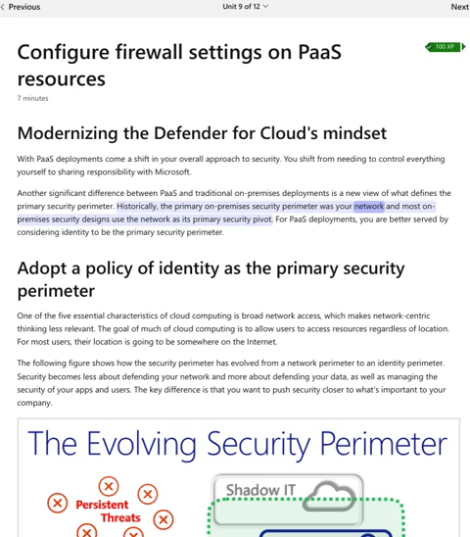Historically, the primary on-premises security perimeter was your network, and most on-premises security designs use the network as the primary security pivot. For PaaS deployments, you are better served by considering identity to be the primary security perimeter. Adopt a policy of identity as the primary security perimeter. One of the five essential characteristics of cloud computing is broad network access, which makes network-centric thinking less relevant. The goal of much of cloud computing is to allow users to access resources regardless of location. For most users, their location is going to be somewhere on the internet.